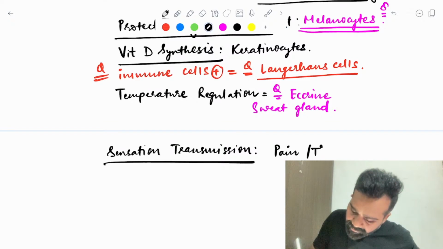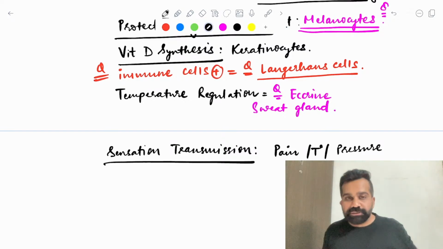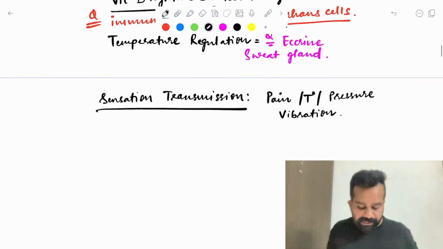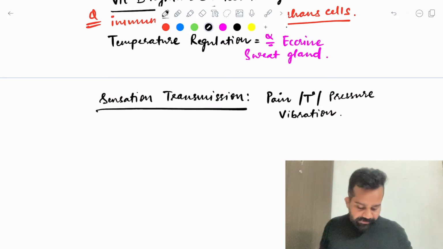Pain, temperature, pressure, and vibration. These are the sensations which are transmitted by the skin.